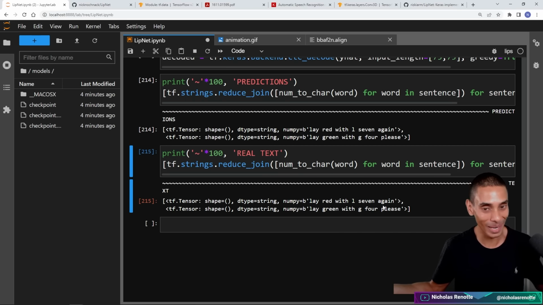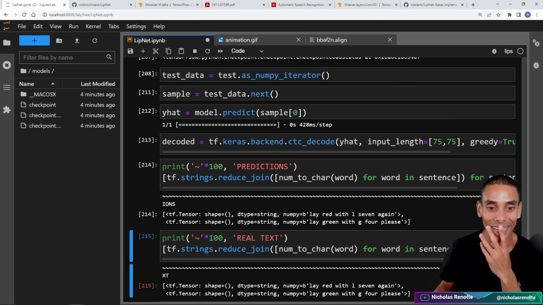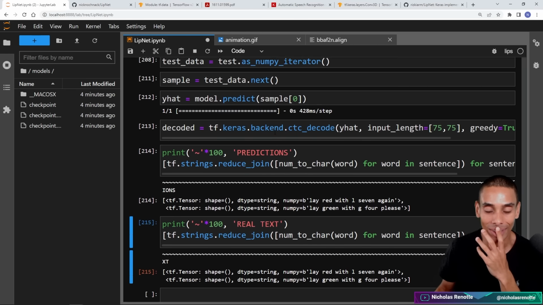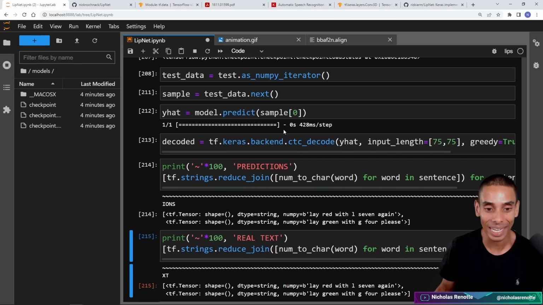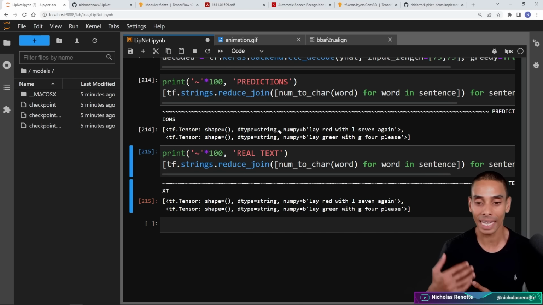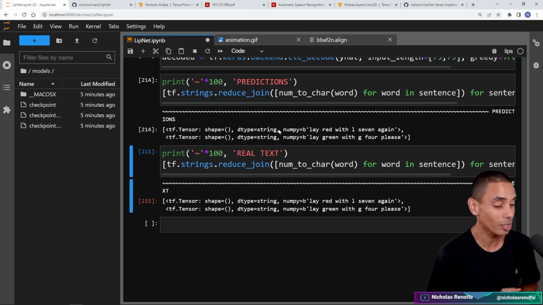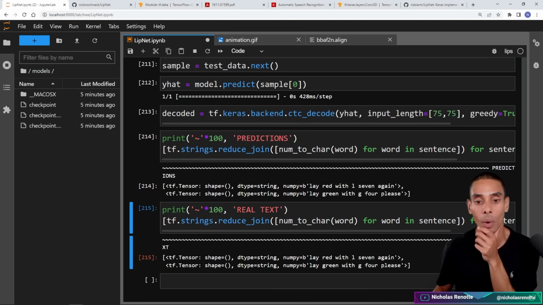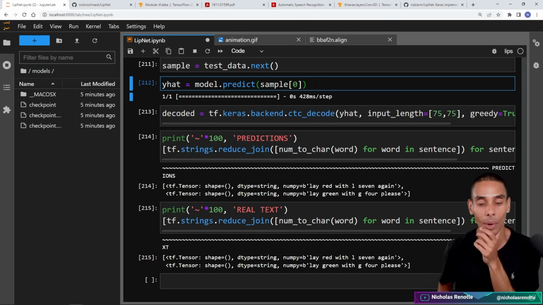Actually performed pretty well. So this is the result of passing through these images. It's decoding relatively well. Now, if we wanted to do this using another video, we'd be able to load it up using the Streamlit app. That is what I am going to be doing inside of the Code That episode. If you guys want it, comment below, and make sure you give it a like so this video gets a little bit of airtime. But let's make another prediction.